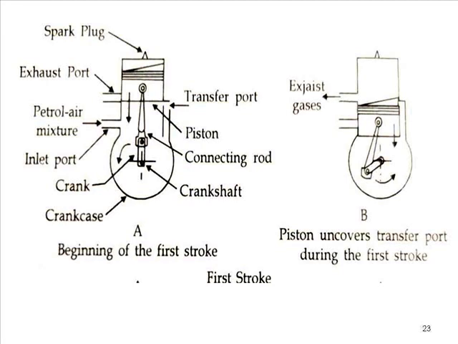At the same time, the volume above the piston increases. You can see in the first stroke figure B, the volume above the piston increases, so the pressure decreases, and you can see the exhaust port is open. So if exhaust gas is available on the top side of the piston, that will leave the system.